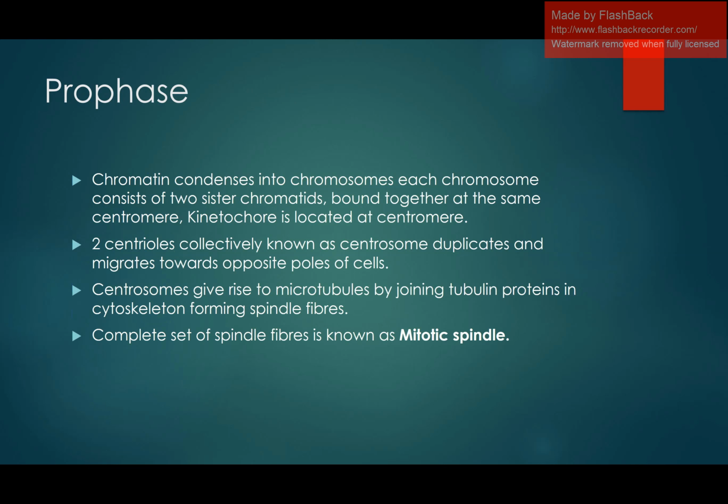So let's discuss prophase in detail. What are the events of prophase? As I told you before, the genetic material is present in the form of a loose thread-like arrangement in the cell, known as chromatin. That chromatin condenses into chromosomes, meaning it will acquire a definite shape. Each chromosome consists of two sister chromatids. What are chromatids?